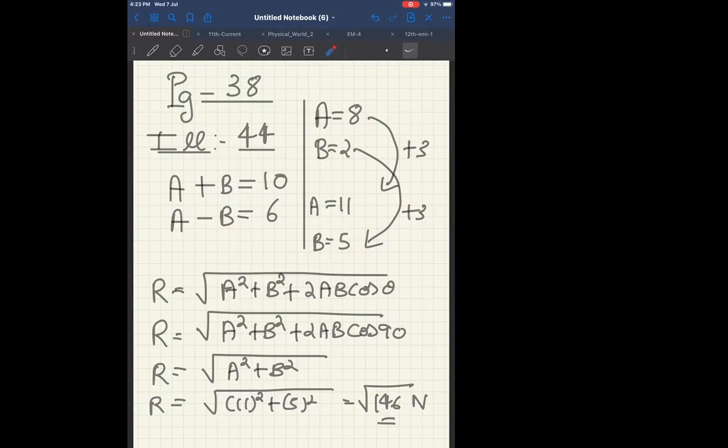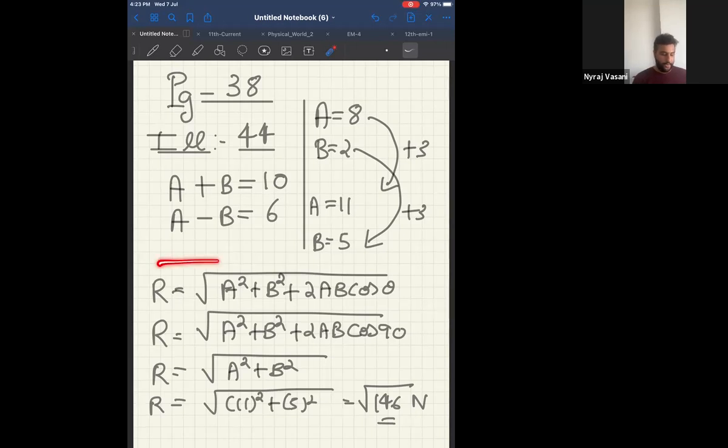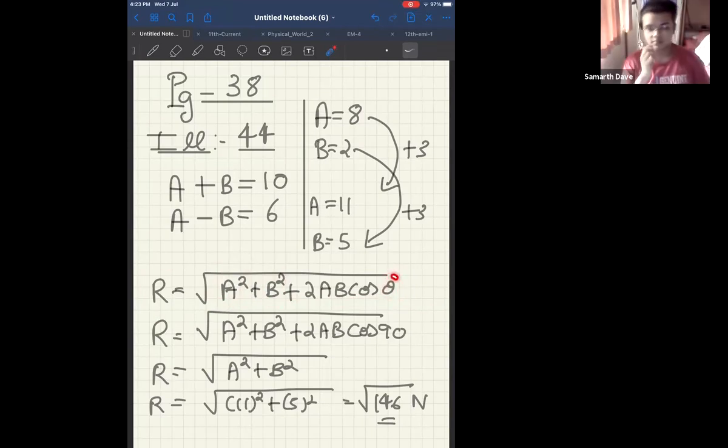Then you have to find the resultant. Now I know the formula for resultant. What is the formula? R is equal to square root of a square plus b square plus 2ab cos theta. Do I know the value of a? Yes. Do I know the value of b? Yes. Do I know the value of theta? Is theta given in the question? Yes, theta is given as 90.